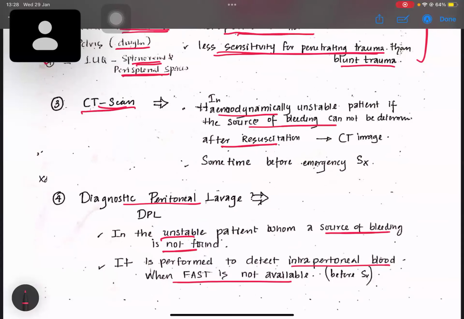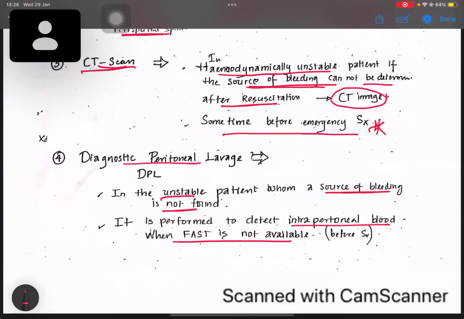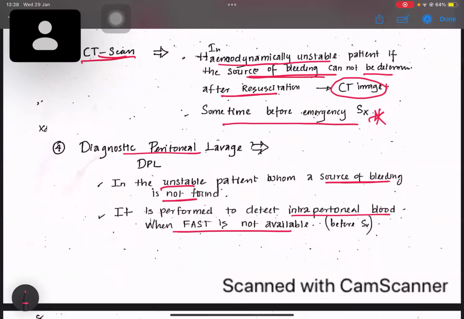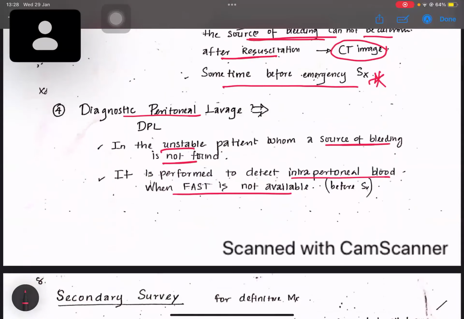A CT scan is also done if needed. If the patient is hemodynamically unstable and the source of bleeding cannot be found in the above scans after resuscitation, usually a CT is done. After resuscitation only, CT scan. Don't jump to CT scan first. After resuscitation, that means ABC, only then do you do CT imaging. Sometimes before emergency surgeries we go for CT scan, but because these are expensive investigations, we don't do them without indication.